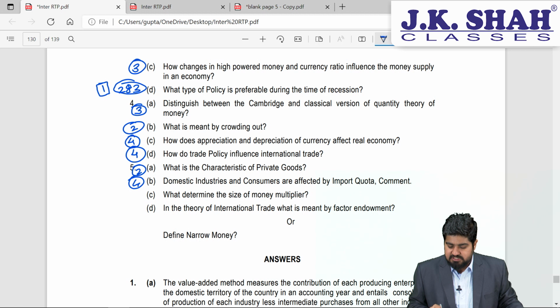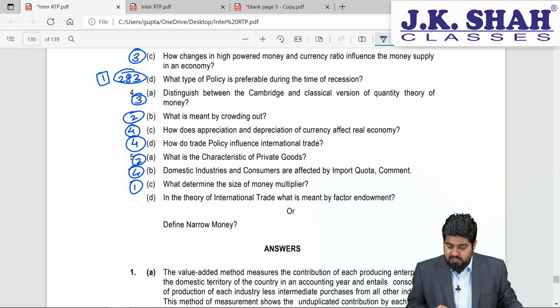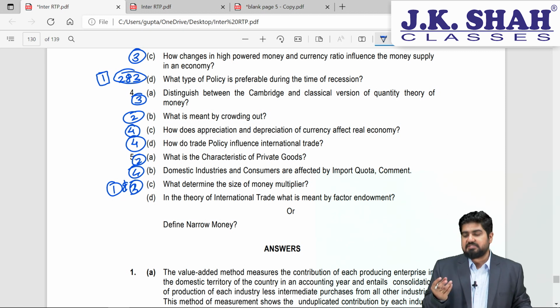Then what determines the size of the money multiplier? Money multiplier is chapter number 1. And it can also be chapter number 3, because in chapter number 1 we have understood the investment multiplier, which acts as a seed for understanding the money multiplier, which is in chapter number 3. So I will include both. In international trade theory, what is meant by factor endowment? This is part of chapter number 4.